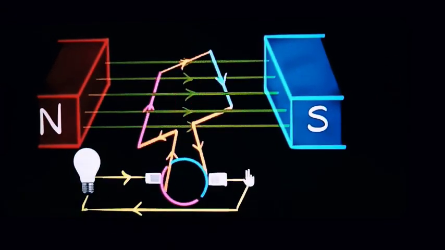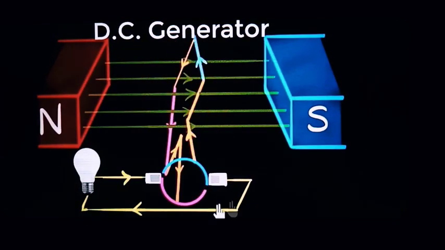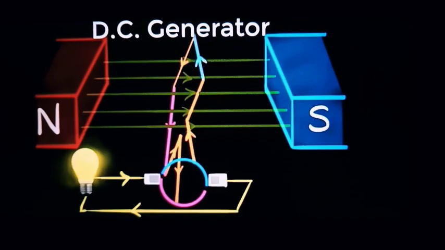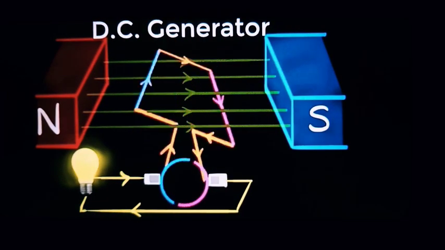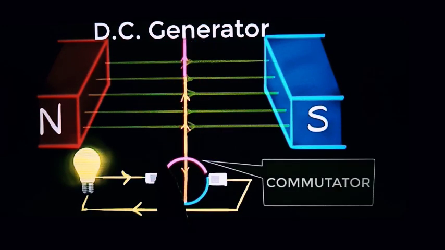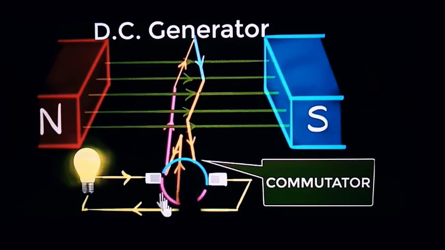As there is rotation and the flow of current is in one direction, that's why it is DC, direct current. The current is not changing direction. You can observe here, at every second it is changing. So this is our commutator, what you have studied previously.